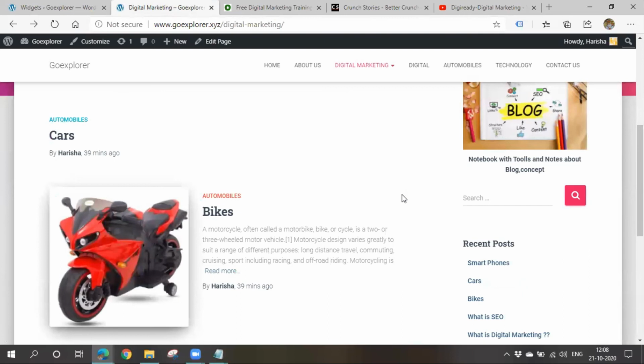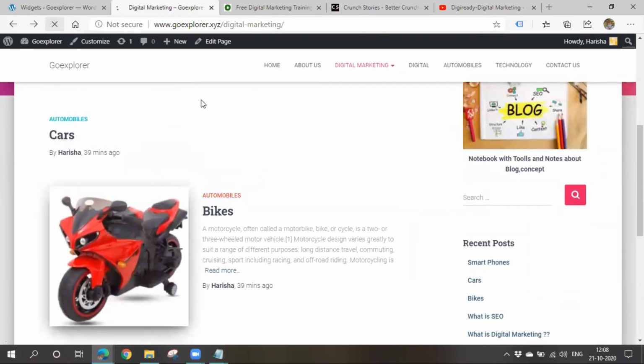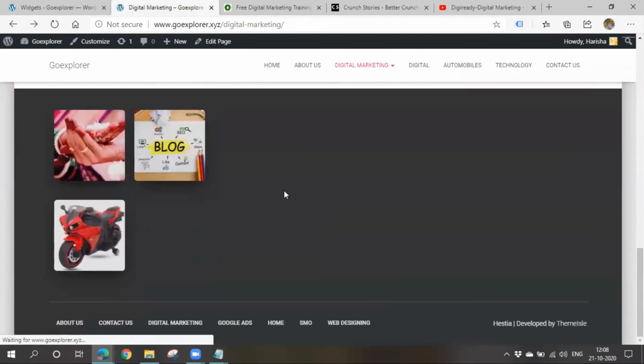Okay, right. So I have added that particular widget to the footer, so I'll go and check it once. So right, see, as I chose, only two images are displayed in a particular row. After that, one image is getting displayed in the bottom. As I have not specified any captions, their captions are not getting displayed.